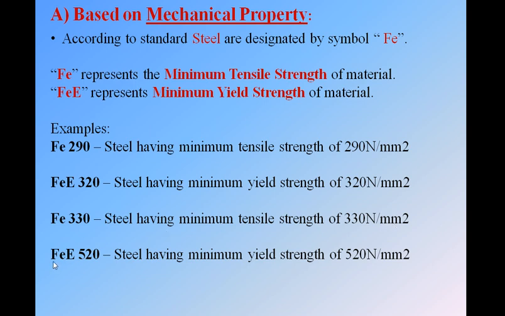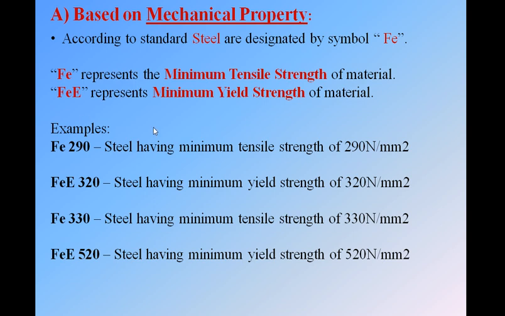Next, if you have Fe E, that is capital E, followed by some number, then we know this number will be the minimum yield strength. So I can write here, the steel having minimum yield strength of 520 Newton per mm square. Okay, if you go to any retailer and you ask for Fe 290, then he will give you the steel with 290 Newton per mm square of its minimum tensile strength.